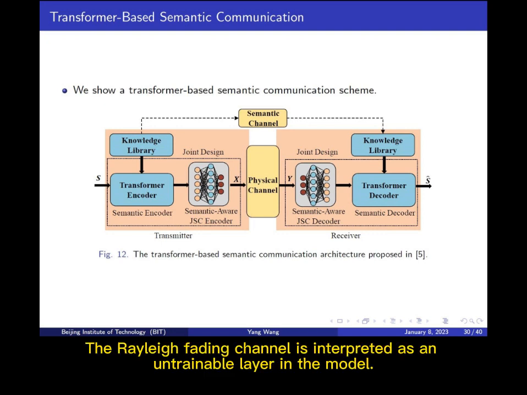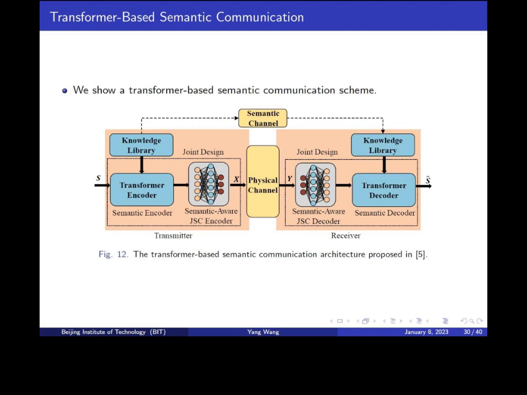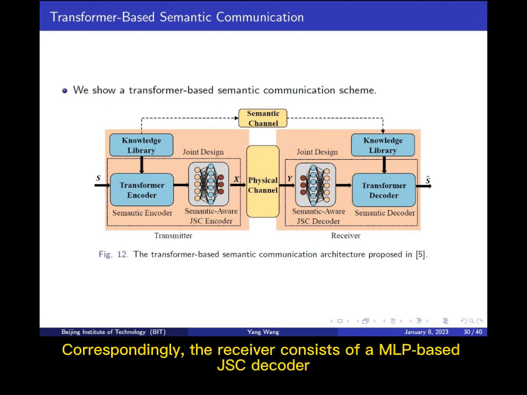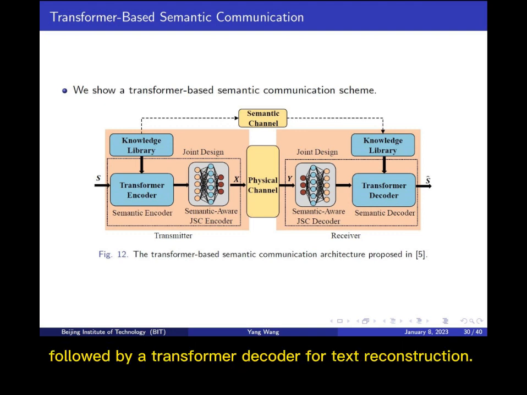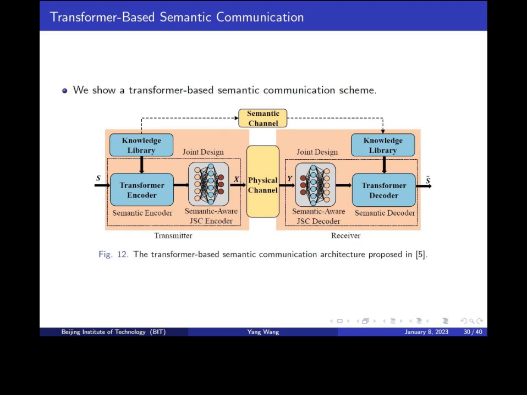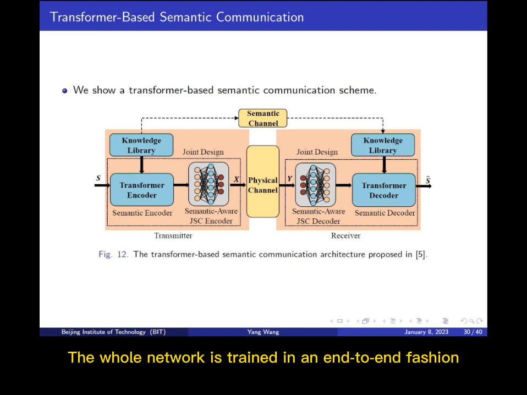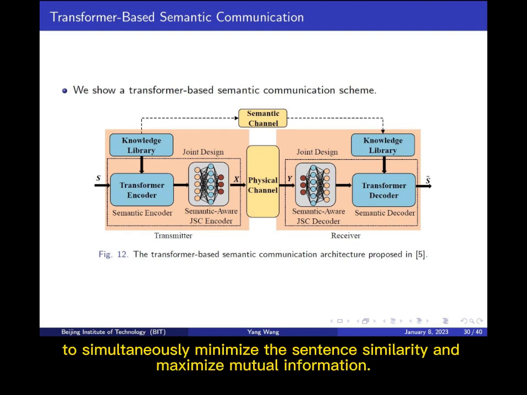The Rayleigh fading channel is interpreted as an untrainable layer in the model. Correspondingly, the receiver consists of a MLP-based JSC decoder followed by a transformer decoder for text reconstruction. The whole network is trained in an end-to-end fashion to simultaneously minimize the sentence similarity and maximize mutual information.